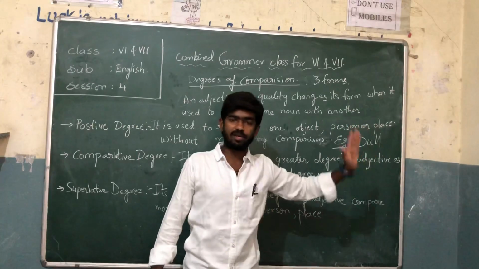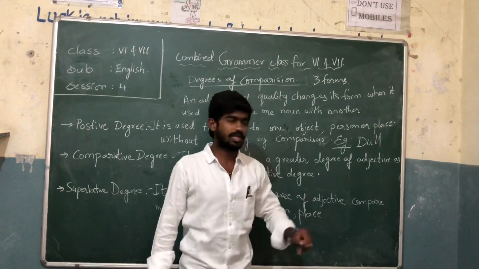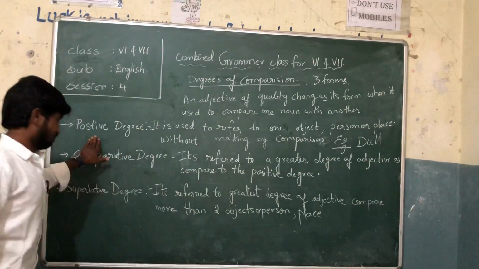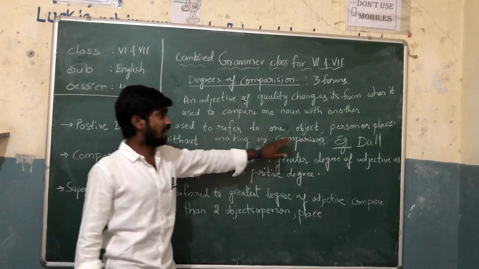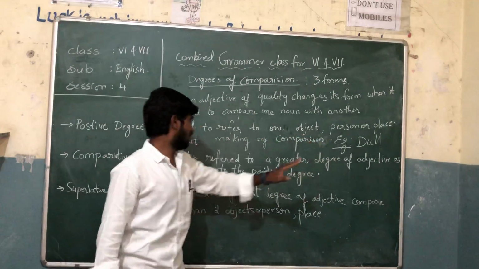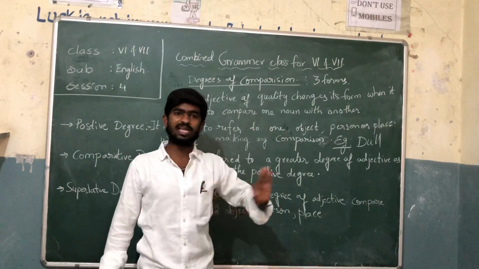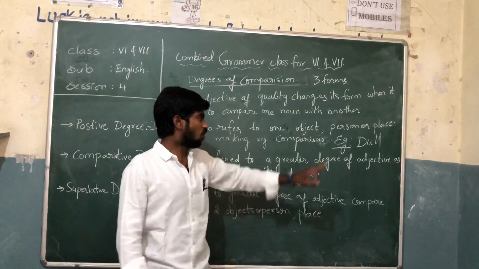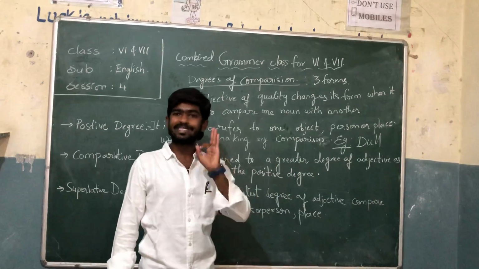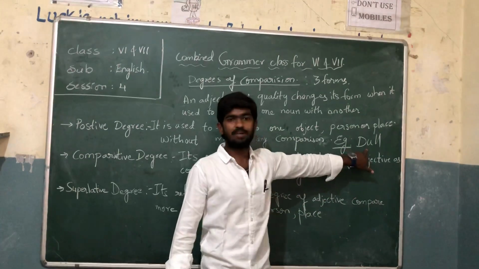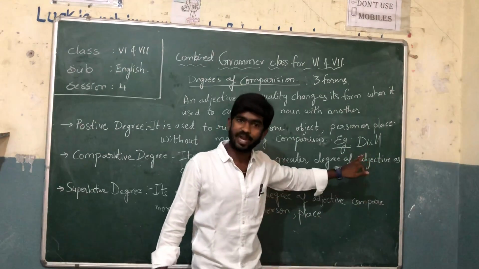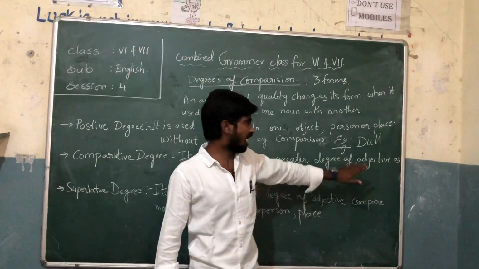We are not comparing with any other person or with anything. Only we are saying the boy is dull. Is there any comparison here? No. Students, have you got it?